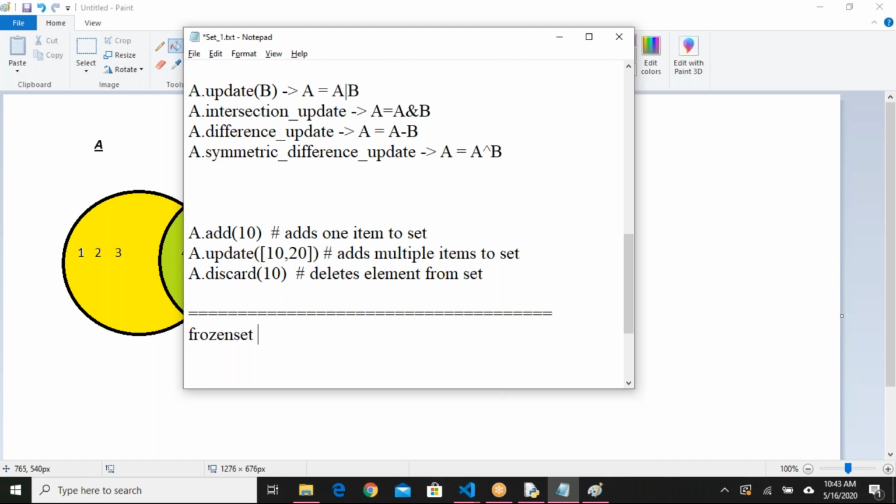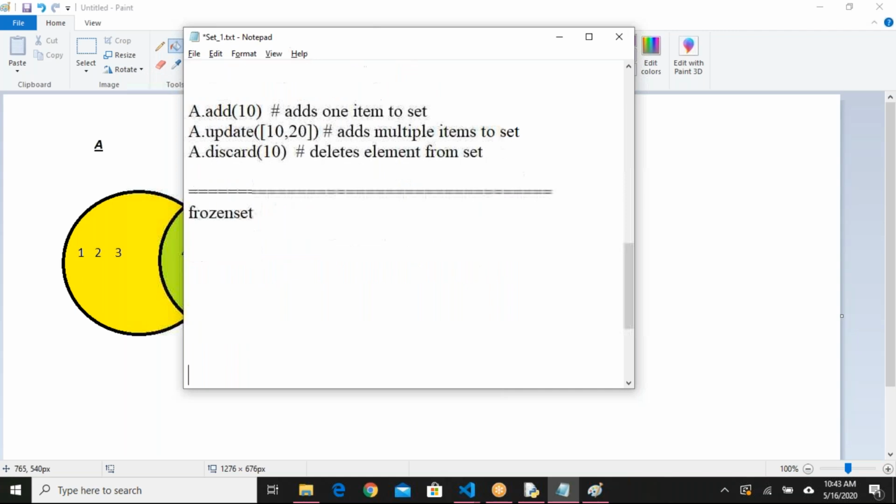So how to declare a frozen set? For example, you have one set here, s equals to say 1, 2, 3. You want to declare a frozen set: f s equals to, you have to use the keyword frozen set of s, that's it.